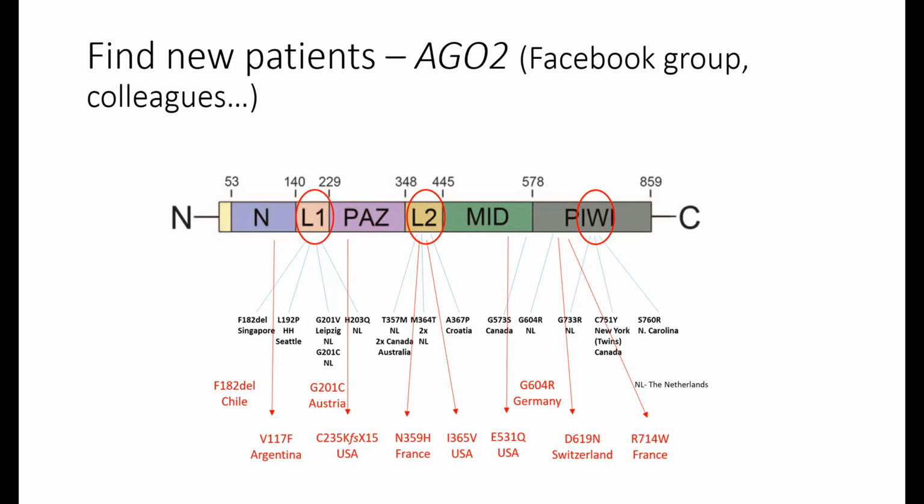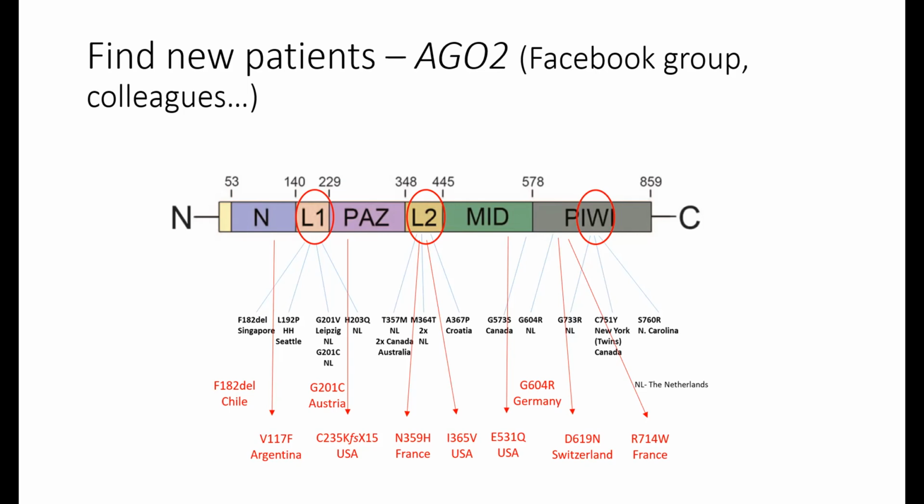In most of the cases, we are contacted if a colleague identifies a novel variant, which has not been identified before, because in such a case, the colleagues are not sure if it could be causative or not. And this is also one of the reasons why we hope that through the Facebook group, we would learn more about patients who have especially variants that have already been published.